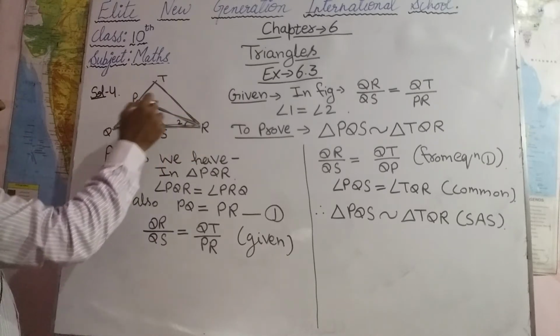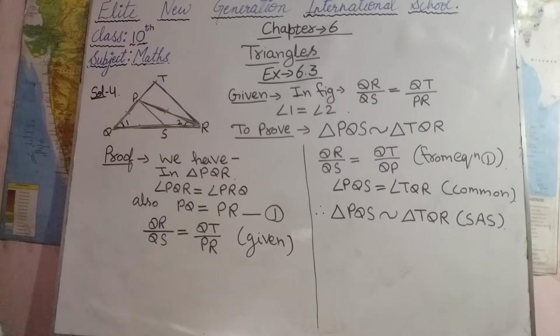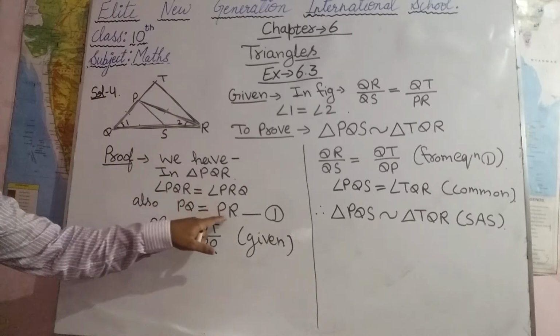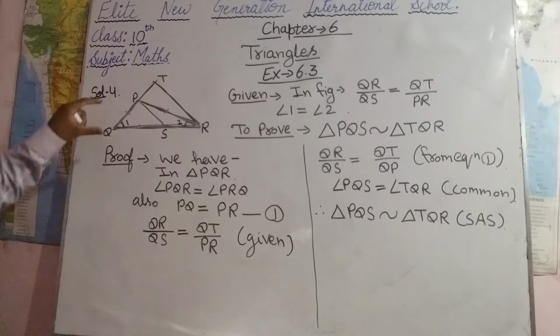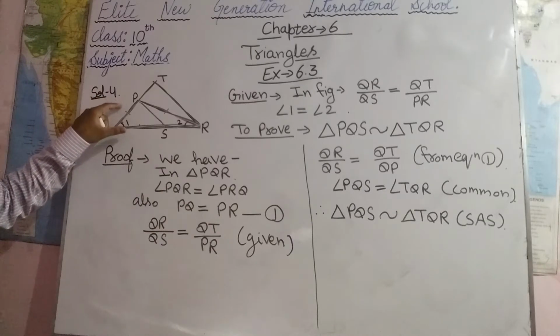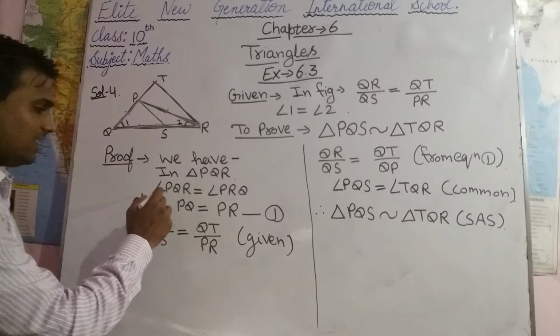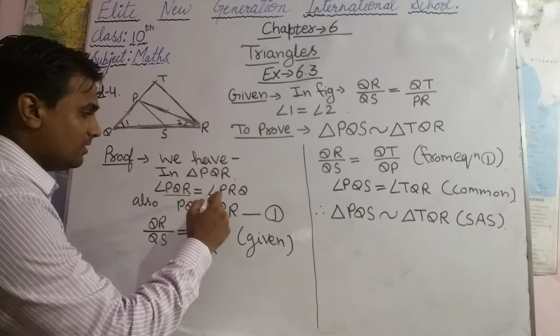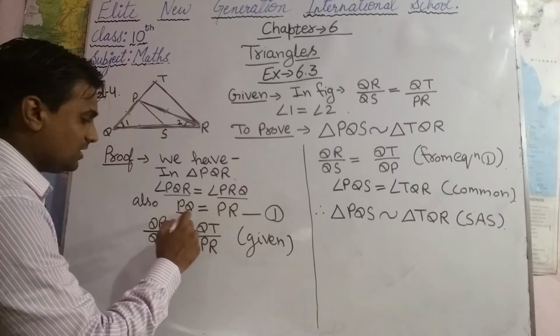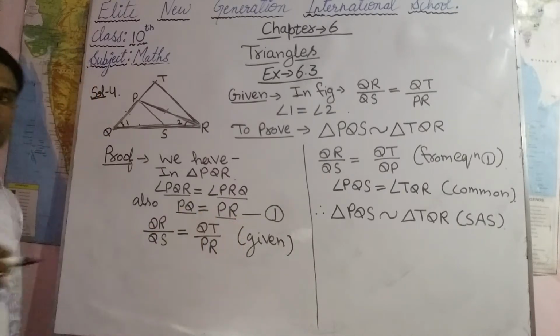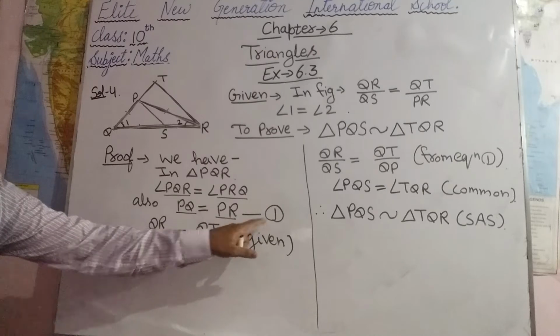Why? Because when the angles are equal, the sides opposite to them are also equal. In an isosceles triangle, when two sides are equal, the two angles are also equal. So PQ equals PR. This is equation number 1.